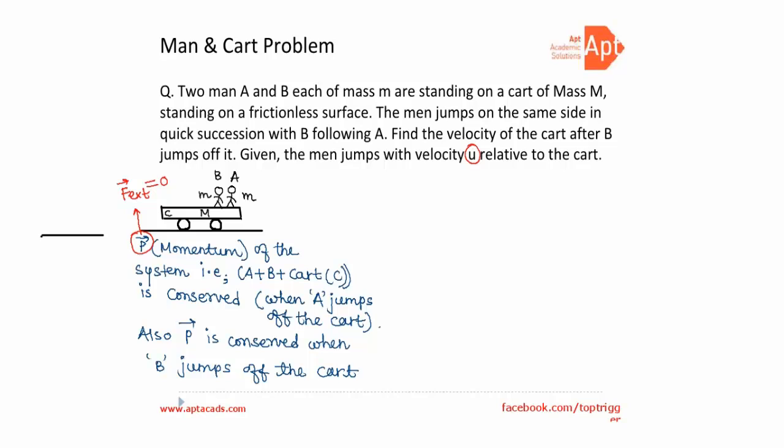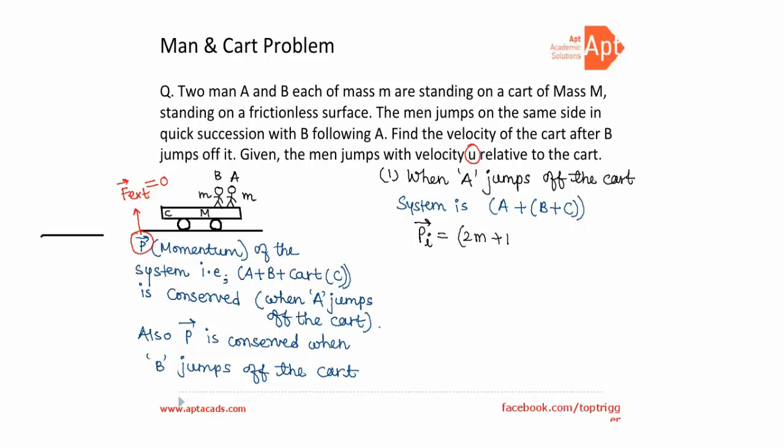So let's decide. First case is when A jumps off the cart. So the system here is A plus B plus the cart C. What is the initial momentum of the system? Pi is 2m plus capital M into 0, because initially the system was at rest.